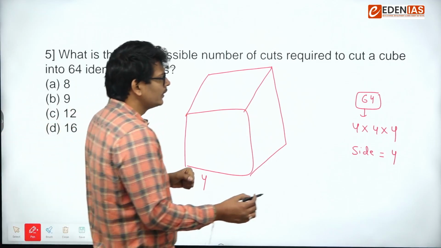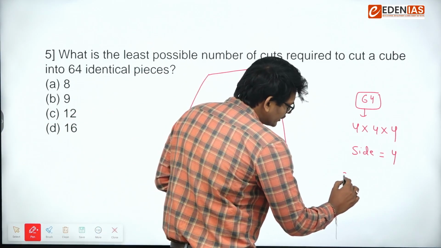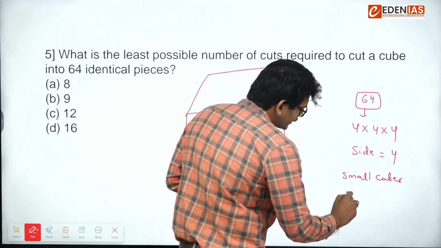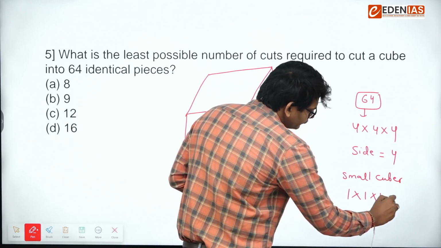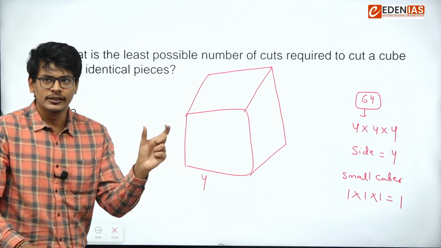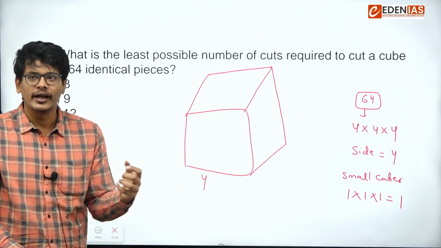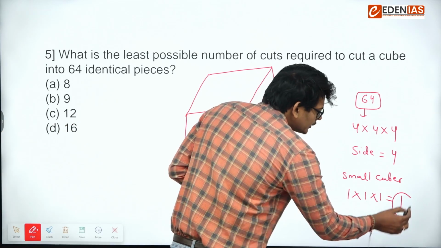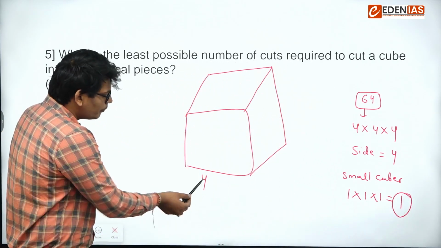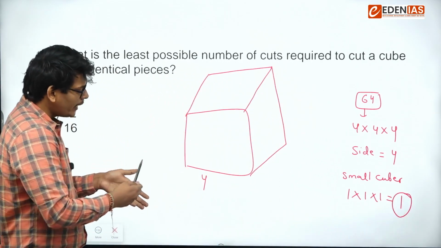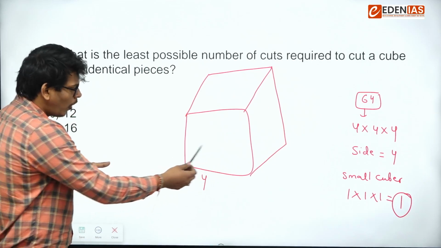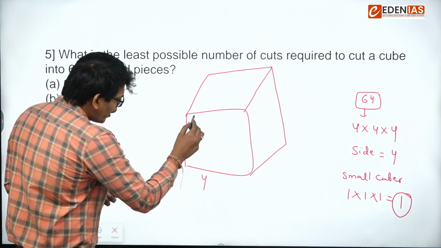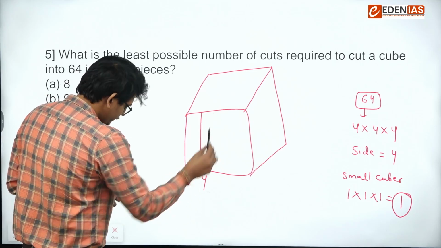So can I say the small cube sides will be 1 into 1 into 1, because we have to divide 64 by 64 so that we can get 64 equal cubes. So the side of a small cube is 1 and the side of the bigger cube is 4. How can I make a small cube whose side is 1 from a cube whose side is 4? By making how many cuts? You can see